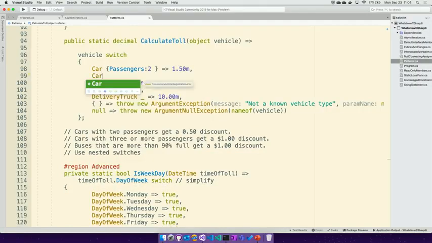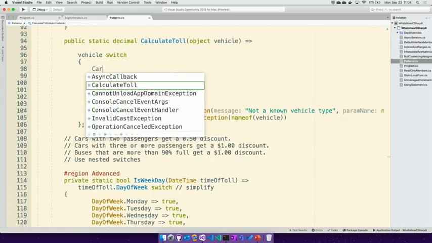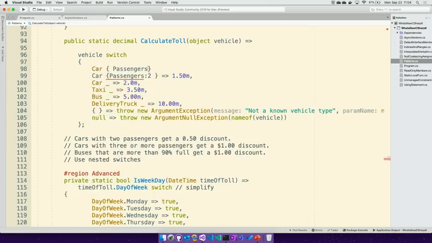So I would have to add another car with a default of 2.0. And now if there are no passengers in there, if it's 0, well, now you're going to owe a little bit more. I guess I didn't have that one, but if it's got 3 or more passengers, then you only have to pay $1, and so on.